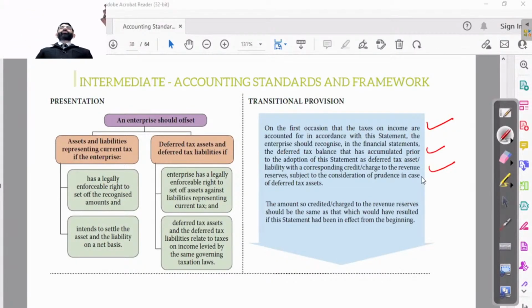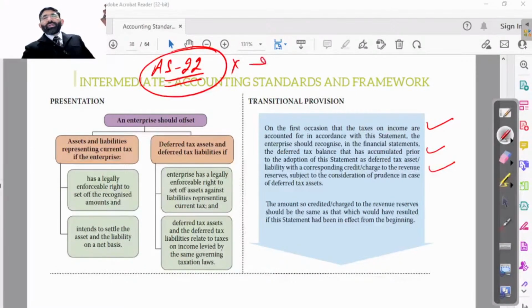What it meant for? What he says, if this AS was not applicable earlier, before its applicability, if there was something, and as on the date when this AS has come into the picture,